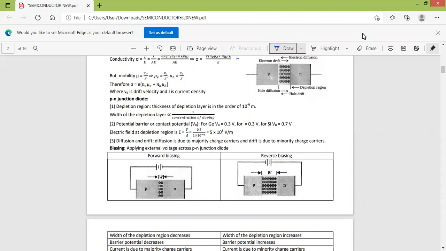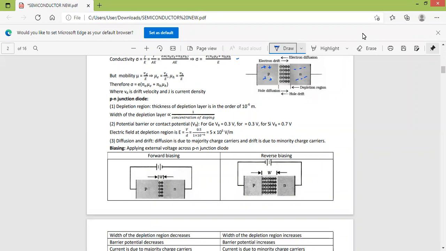If we add a trivalent impurity to the P side, it becomes a P-type semiconductor. In P-type semiconductor, holes are the majority charge carriers. To the other side, if we add pentavalent impurities, electrons are the majority charge carriers. Now, due to the charge concentration difference, the holes will start to move towards the N region and electrons will start to move towards the P region.